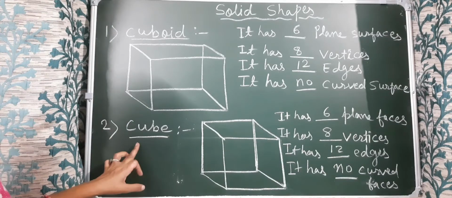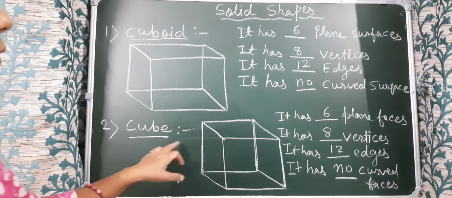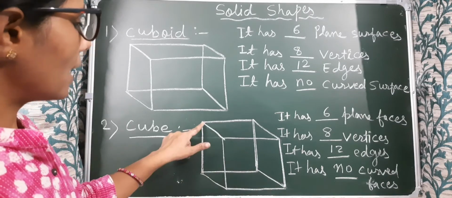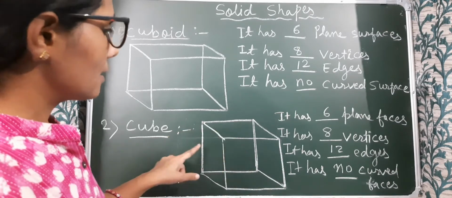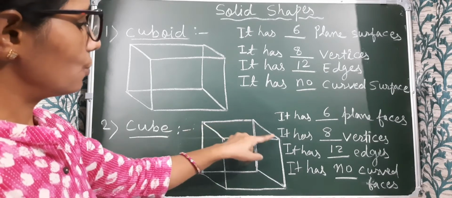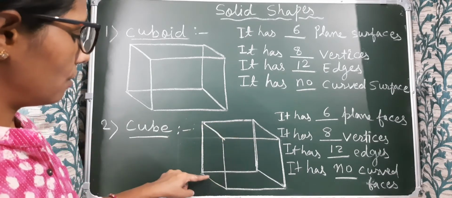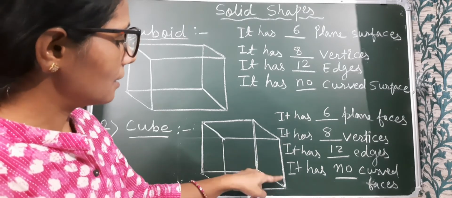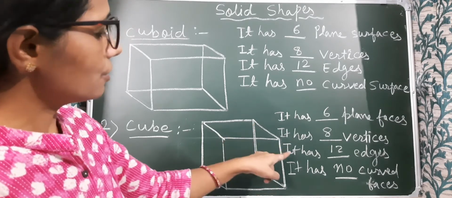Similarly, a cube also has 6 plane surfaces, 8 vertices and 12 edges. Just count: 1, 2, 3, 4, 5, 6, 7, 8, 9, 10, 11 and 12.